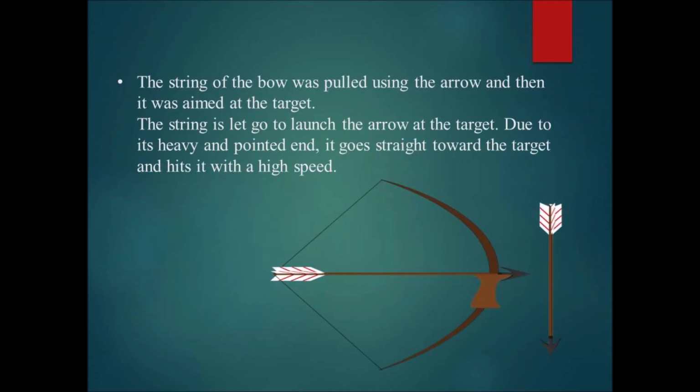See the picture, children. The string of the bow was pulled using the arrow and then it was aimed at the target. The string is let go to launch the arrow at the target. Due to its heavy and pointed end, it goes straight toward the target and hits it with a high speed.